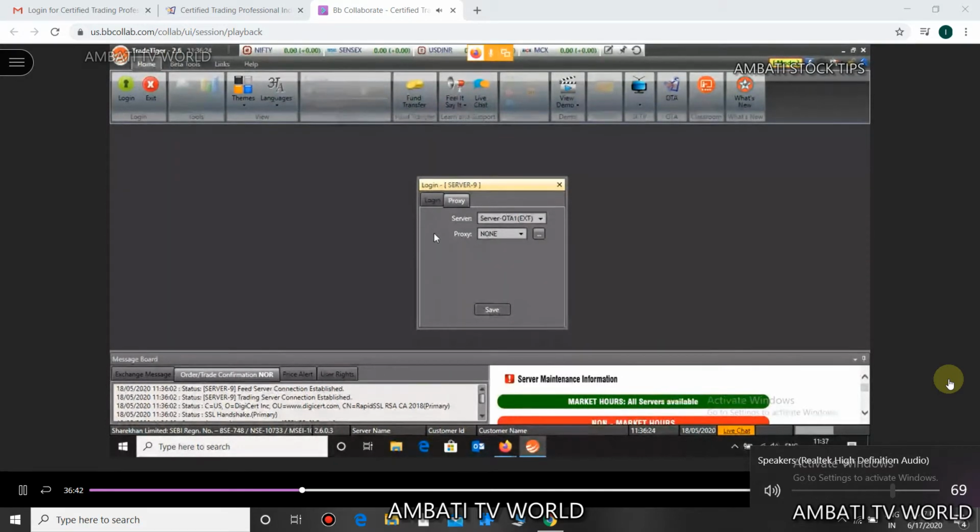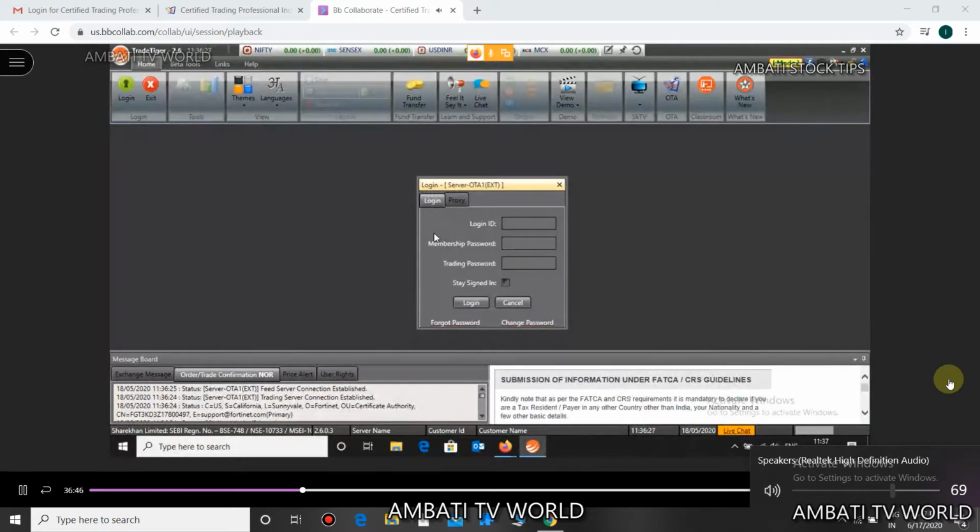Just give me a second, friends. Okay. Now, what you need to do is enter your login ID and password. So I've entered my login ID.